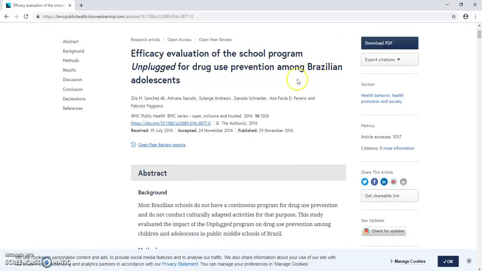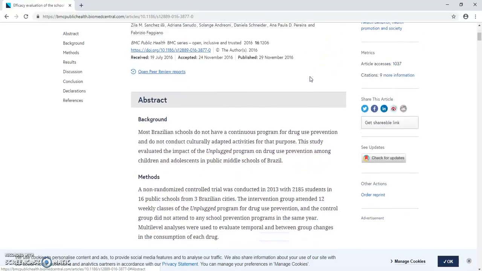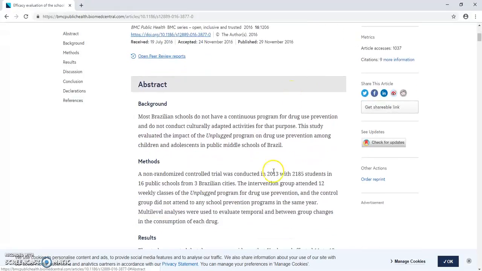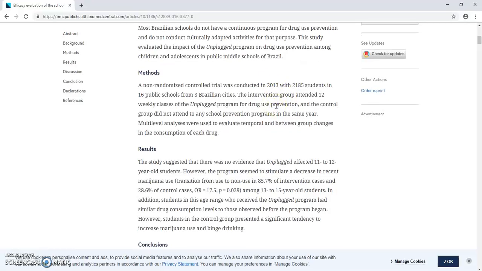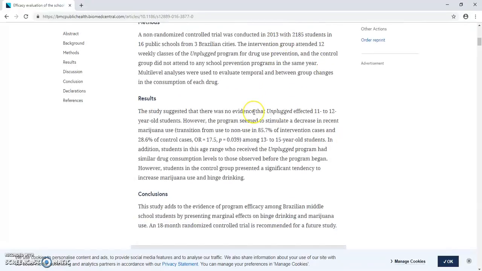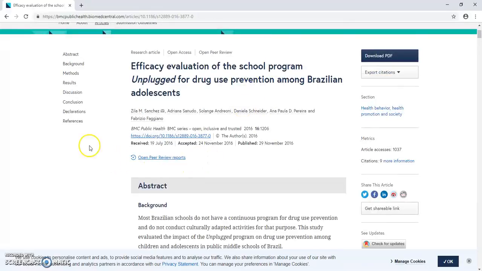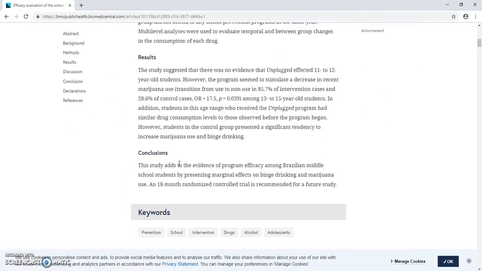And this one is in Brazil, so it would not necessarily pertain to the United States, but it's just an example. So you go through, you look at the background, the methods of a non-randomized control trial that was conducted in 2013, so it was a recent control trial. You have the results, you have the conclusion of the test. I can get information on the abstract, which is nice. Actually, I was already reading the abstract, my bad.